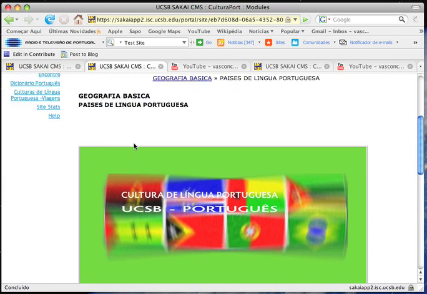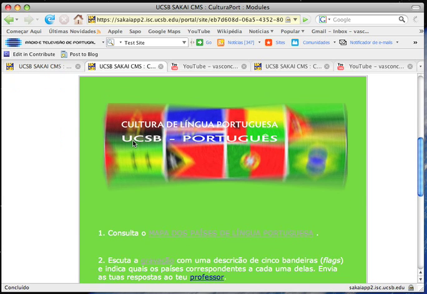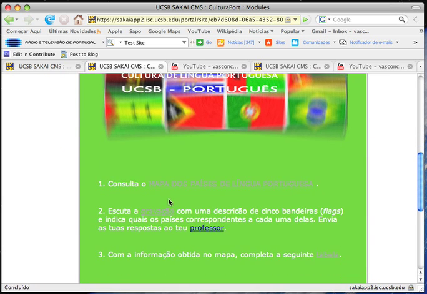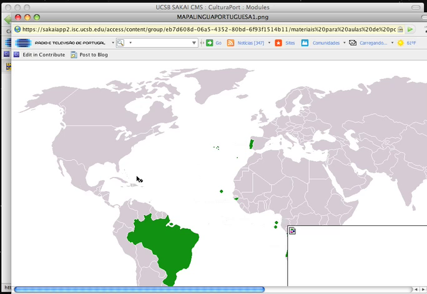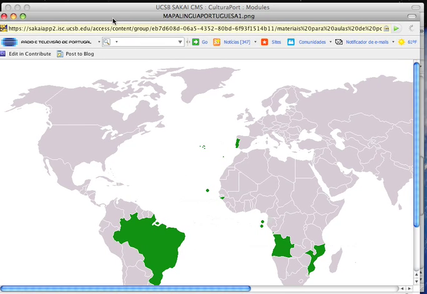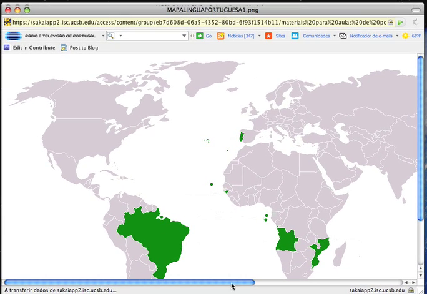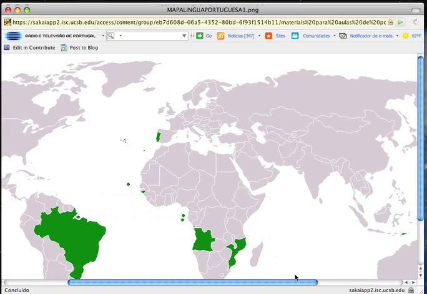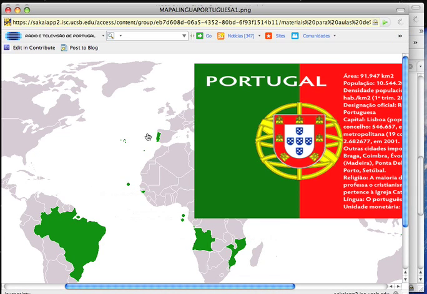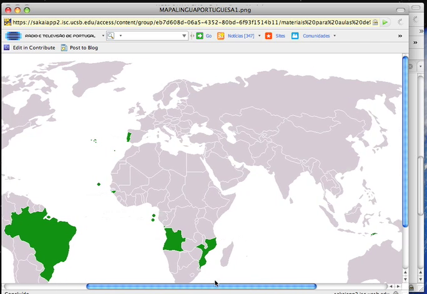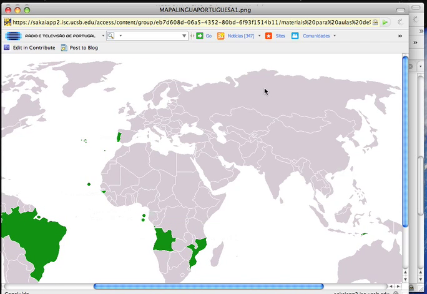You will find on this web page links to some files, such as an HTML file, which is actually a map of the Portuguese-speaking countries. And if you drag your mouse over the countries, you will see the description of these same countries and their flags in Portuguese.